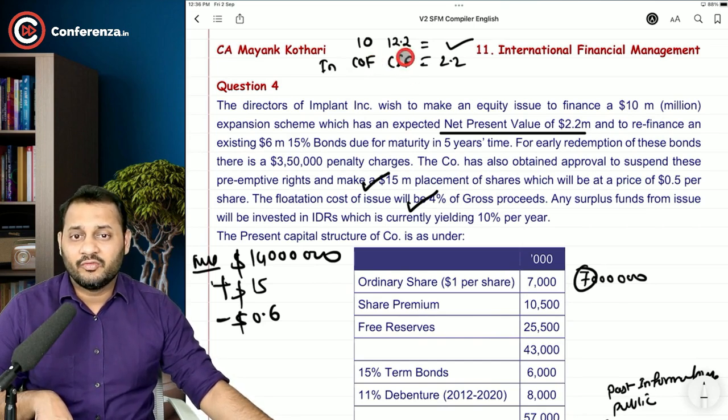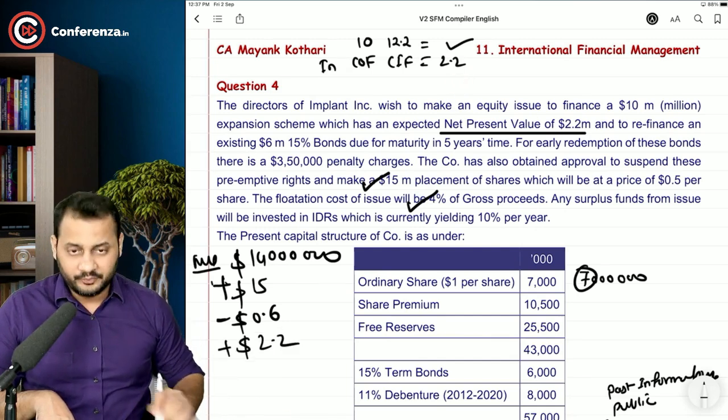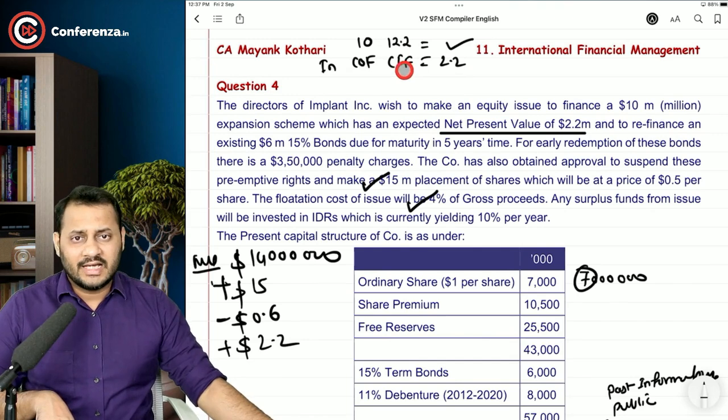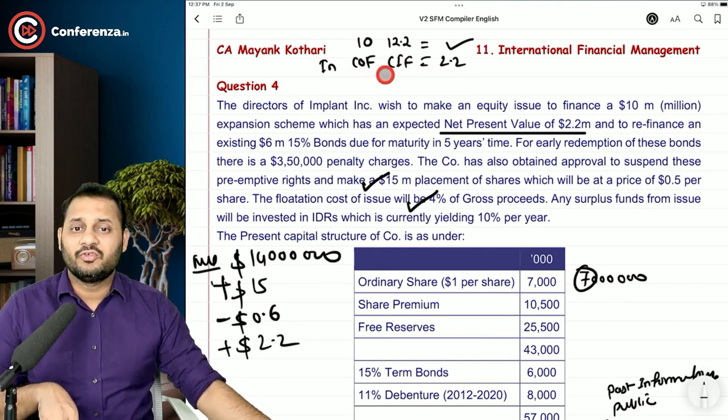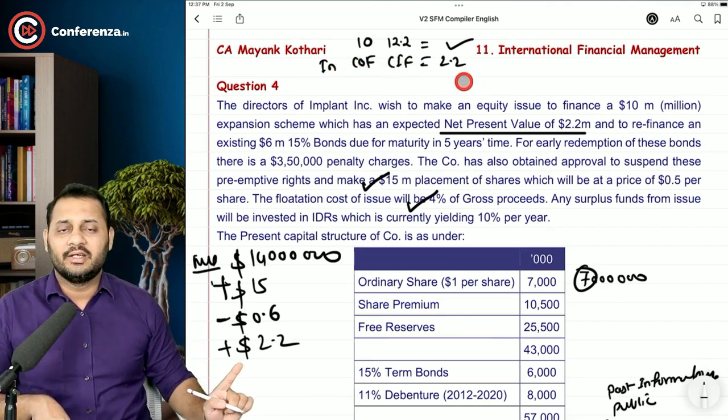But instead of doing all these things, we can simply add 2.2 million. Simply. That's why there is no need for the figures of cash outflows and cash inflows in the question. These are just imaginary figures that I have taken just to explain to you that the net impact of these two will also be equal to 2.2. So I have added directly 2.2.